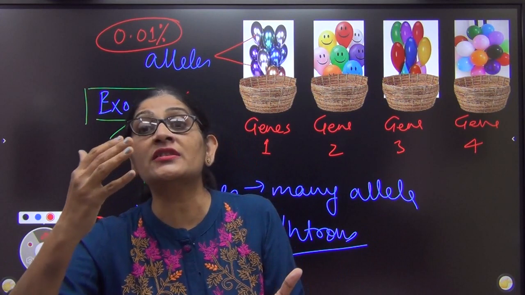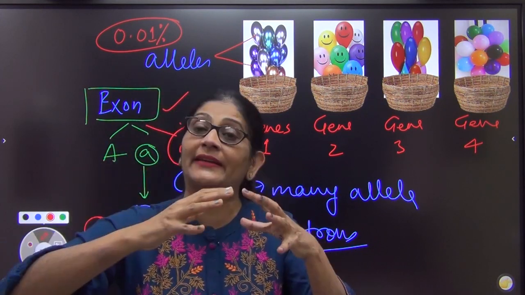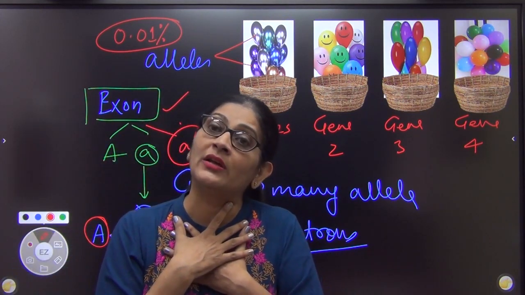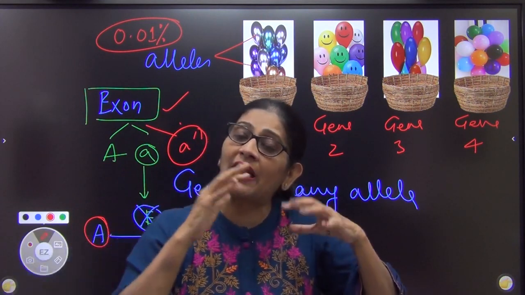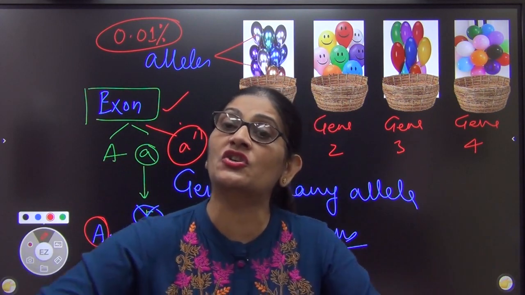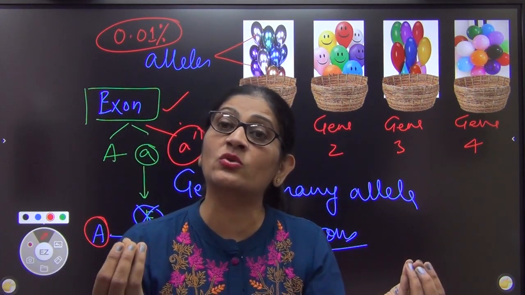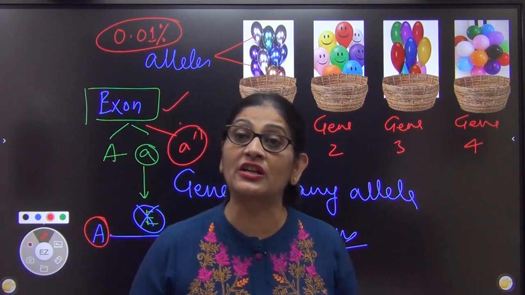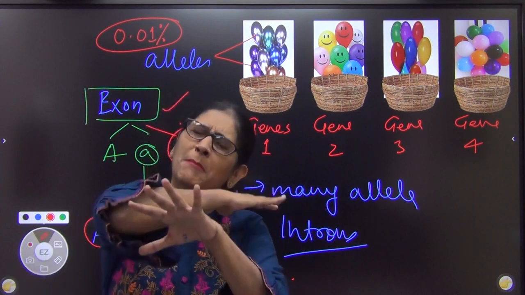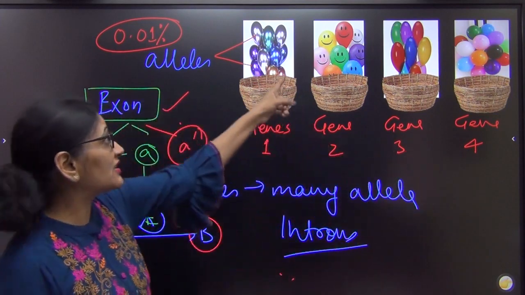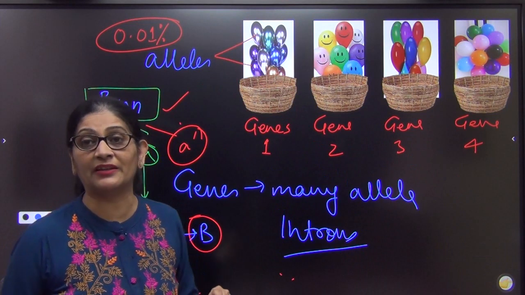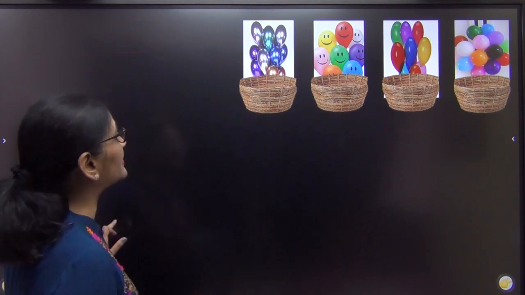सो व्हेन इंट्रॉन्स म्यूटेट, they accumulate because they do not kill an individual, and when I reproduce, I'll pass it to the next generation. उसमें भी mutation हो जाएगा इंट्रॉन में, तो फिर एक नया जीन आ जाएगा उसका, they will pass it to the next generation. So इंट्रॉन में एक जीन के multiple alleles पाए जाते हैं. Just look at this balloon का जो मैं आपको example दे रही हूँ. Now if introns have multiple alleles, right? Let us come back to that. I'll come to the point of intron once again with the help of a diagram.